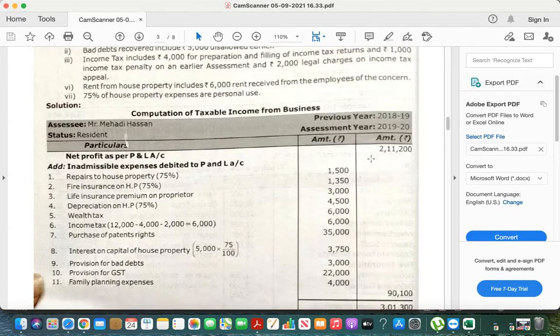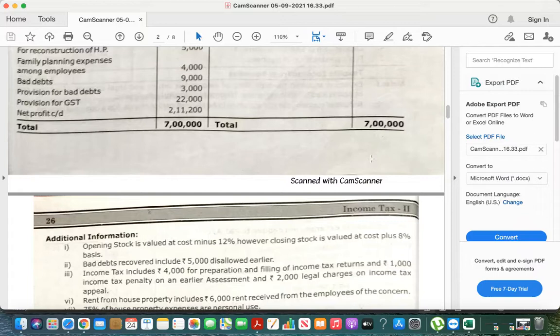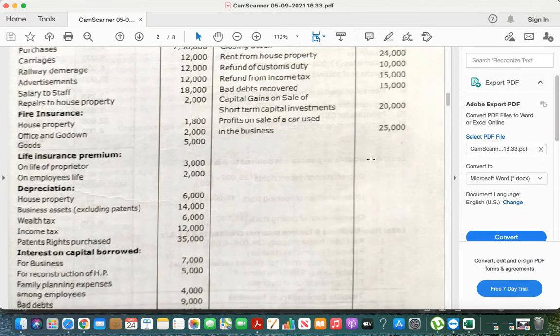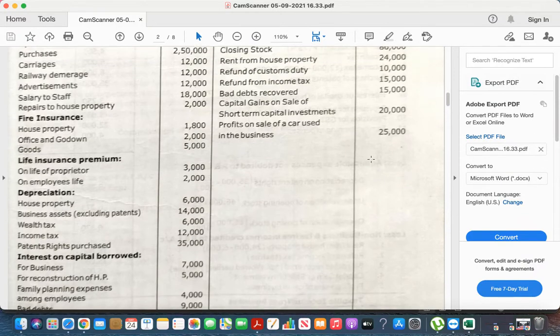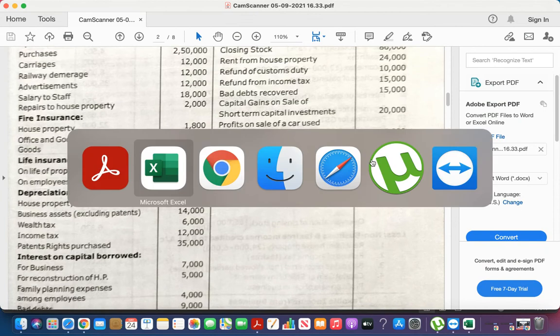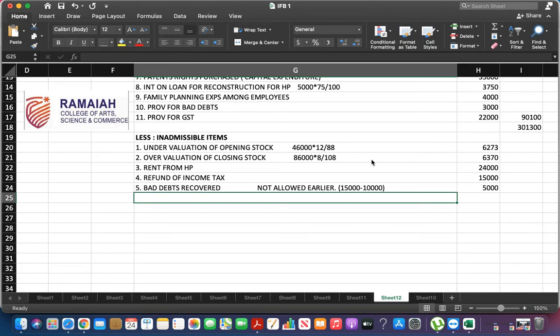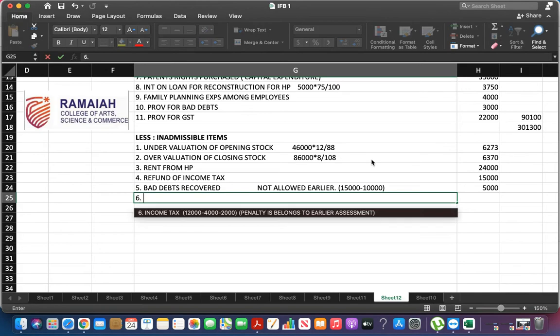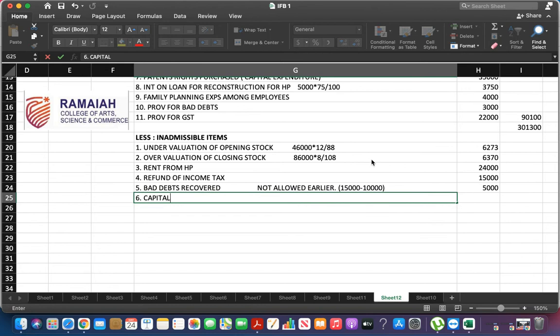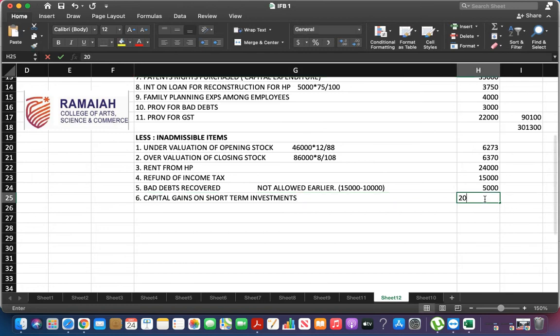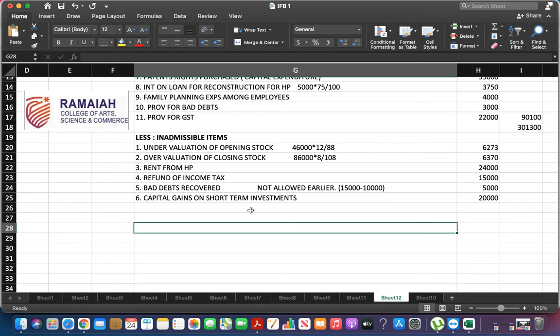Next, capital gains on sale of short-term capital investments. That is always inadmissible because it belongs to capital gains, not to business. Capital gains on short-term investments, 20,000.